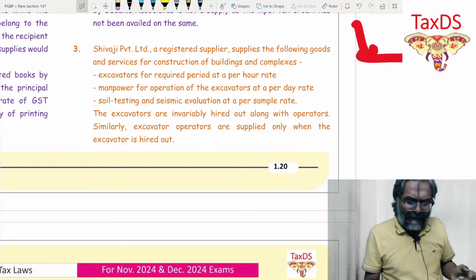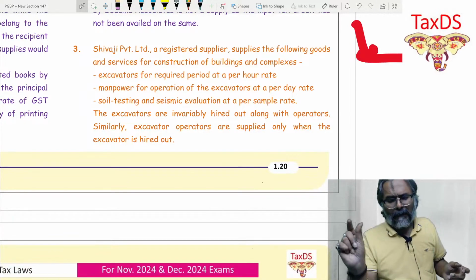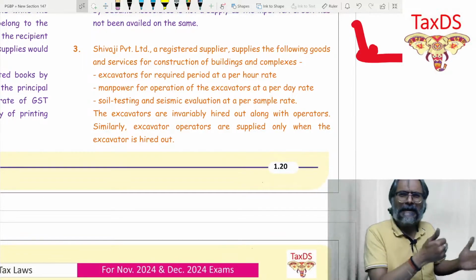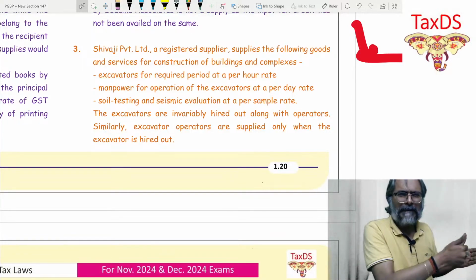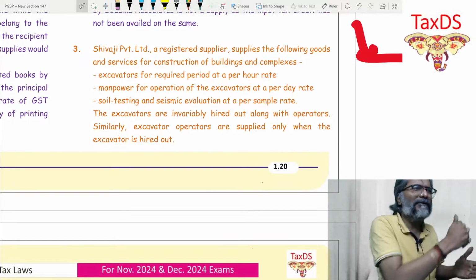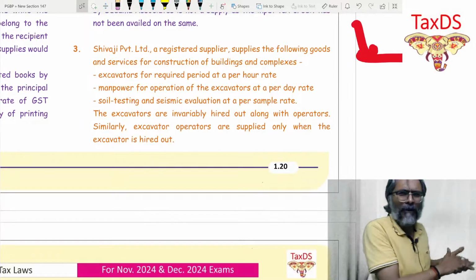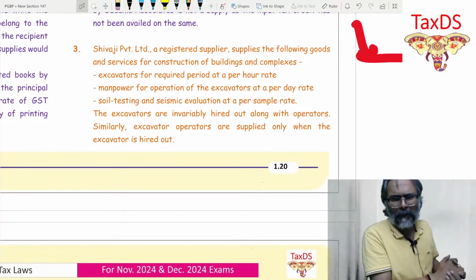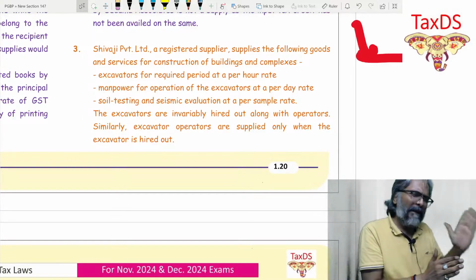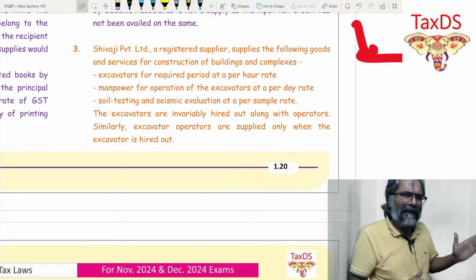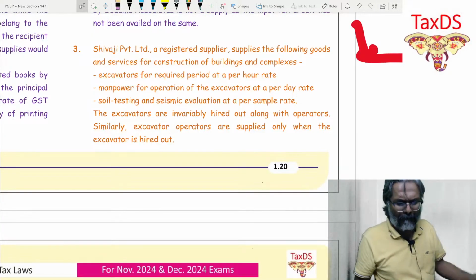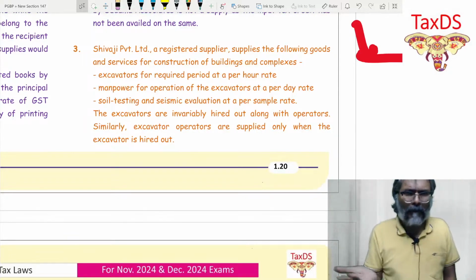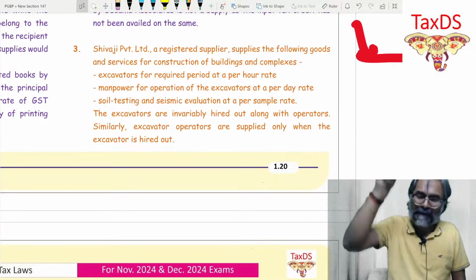Soil testing and seismic evaluation at a per sample rate. So this is the first step. The soil testing is done, to see whether this soil is capable enough for undertaking the construction. Now that is a separate activity altogether. Nothing to do with the excavation. Excavation would happen subsequently. So this is a separate identified activity, and therefore this cannot be considered to be a case of bundling. You cannot bundle this with the excavation.